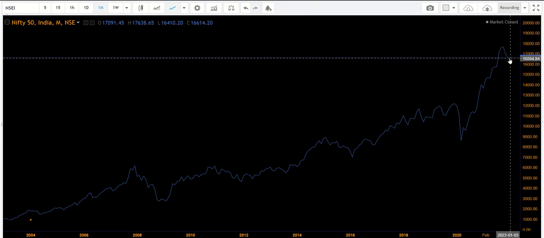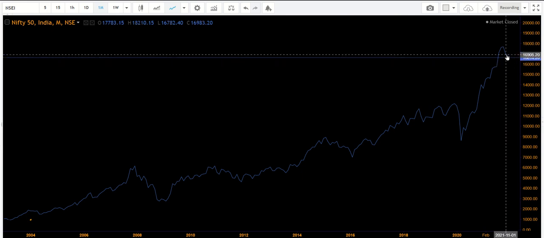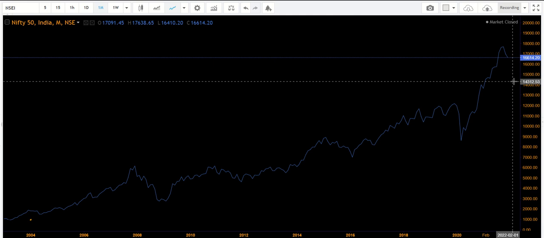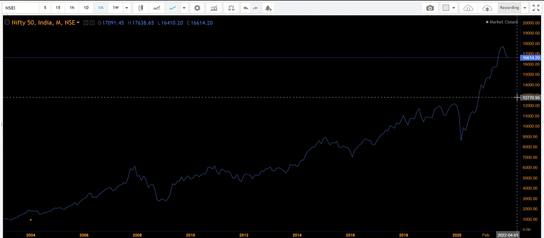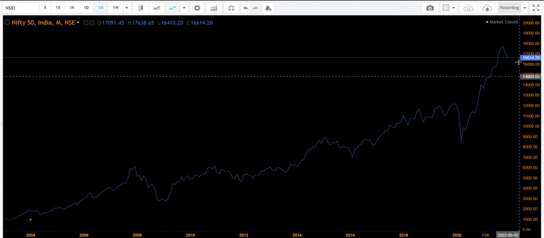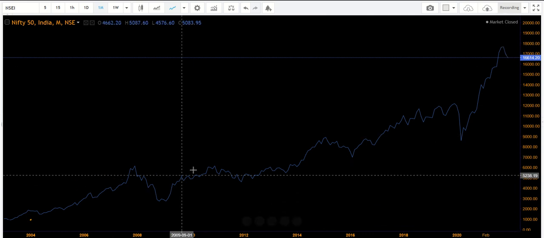So now the down move has started. It is at this point. I don't know whether it will go further down or it will bounce from here itself. I don't know. But now there is some reasonable opportunity for me to start investing partially from this point, and as long as it goes down, I will continue to invest. I don't mind how long it goes down. I don't bother, because I am sure that I am a long-term investor. A day will come, it will bounce again and it will go above this level. It may take a very long duration.